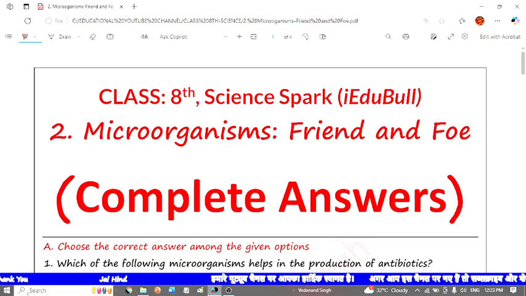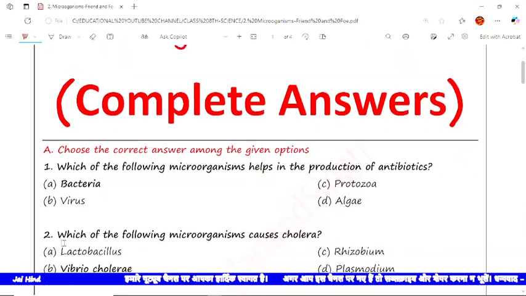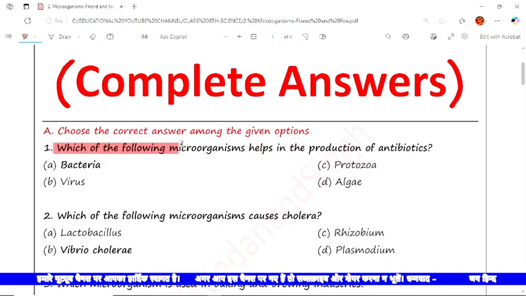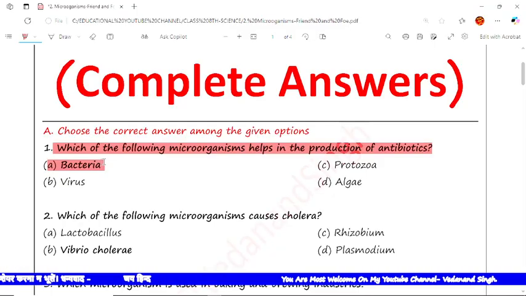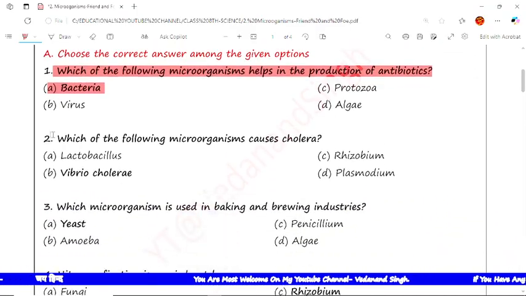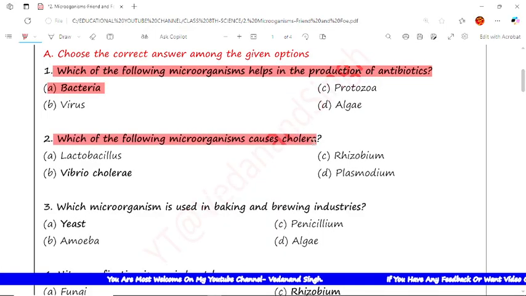The first question is, which of the following organisms helps in production of antibiotics? Among the options, bacteria is the correct answer. So A is the correct answer of this question. Now the next question is, which of the following microorganisms causes cholera? The options are Lactobacillus, Rhizobium, Vibrio cholerae, and Plasmodium. The correct answer is Vibrio cholerae.